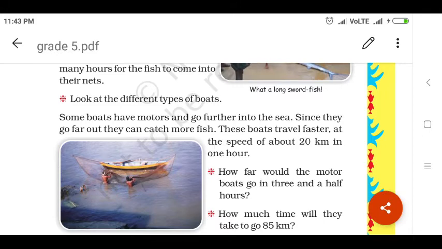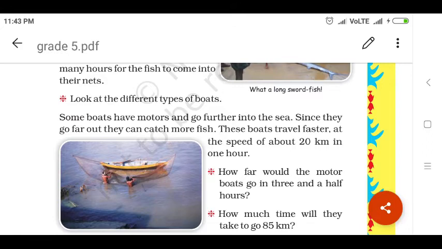See, you know that different types of boats are there. In the previous class, I already explained one type of boat. Can you remember which boat that is? Yes, that is the log boat. See, the log boat, how is it made? It is made by using wood. Tightly they tie the woods and make that log boat.